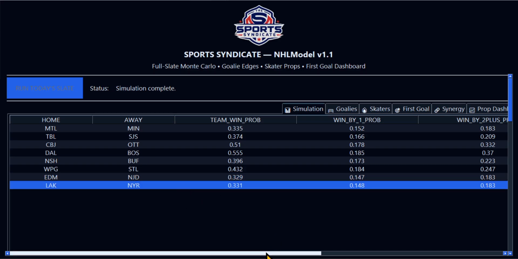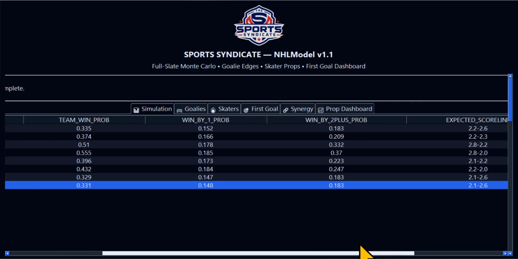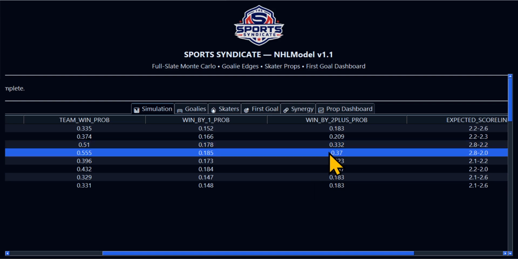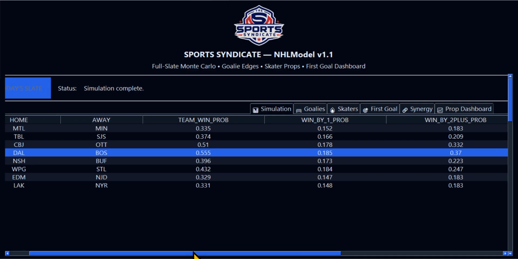Let's scroll down and see if we got any underlying beautiful things to see. Ooh, win by 2. This is a guaranteed win right here. I'm seeing it. Ooh, this one too. These two. Let's scroll back down and see what we got. Yup. Dallas and Columbus. That's my hockey parlay today. Let's put that down on the map. All right, that's going to be my parlay for today.